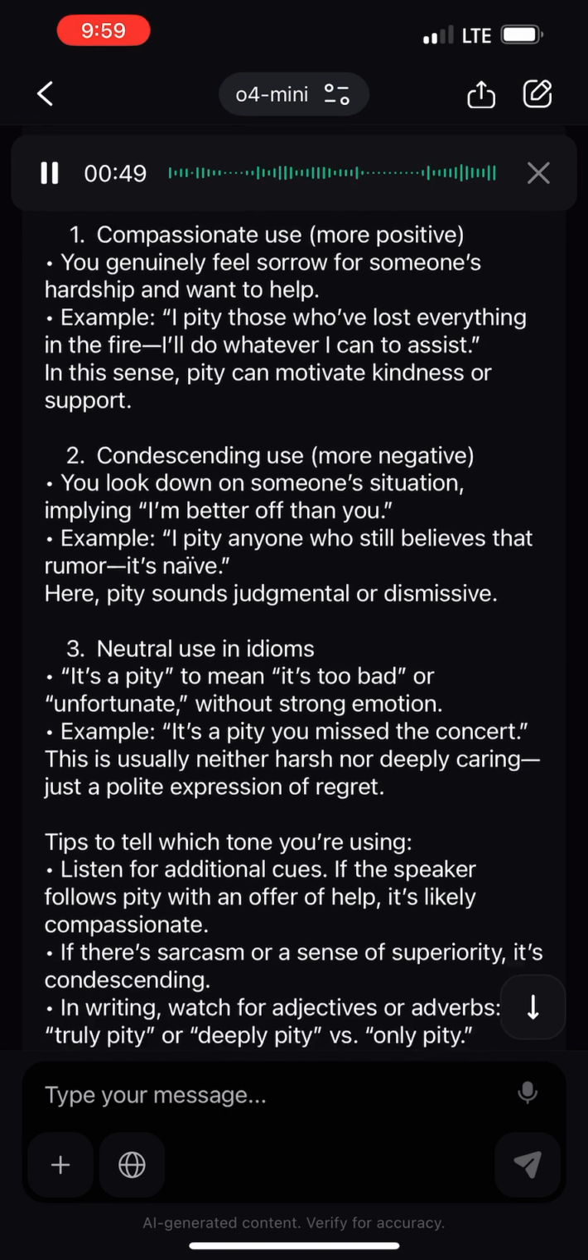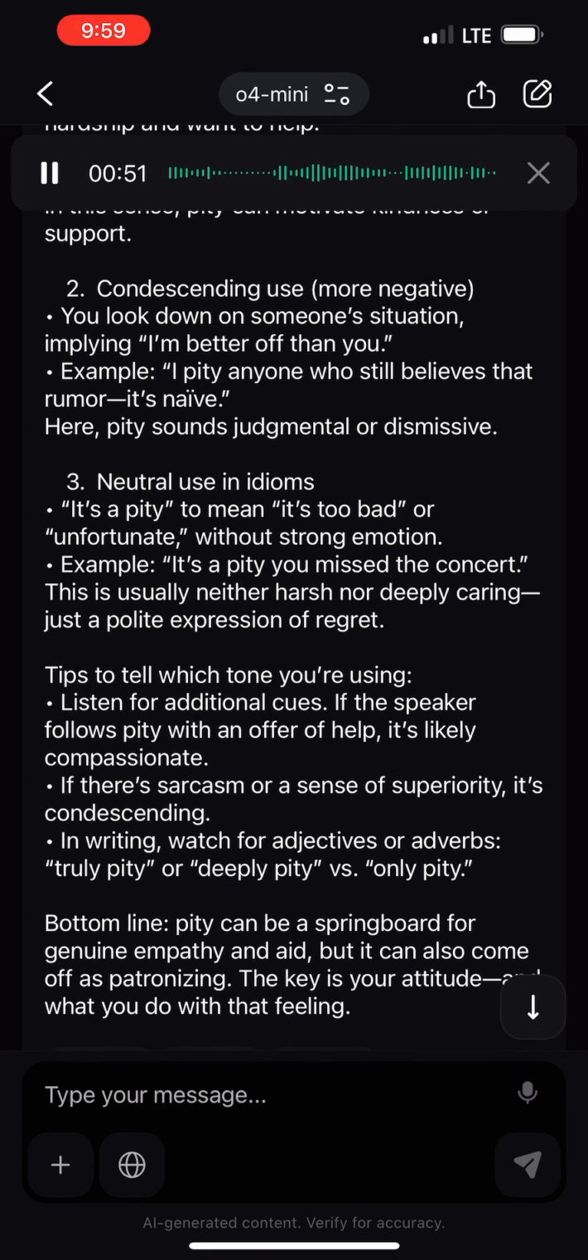Tips to tell which tone you're using. Listen for additional cues. If the speaker follows pity with an offer of help, it's likely compassionate. If there's sarcasm or a sense of superiority, it's condescending. In writing, watch for adjectives or adverbs, like truly pity or deeply pity, versus only pity.